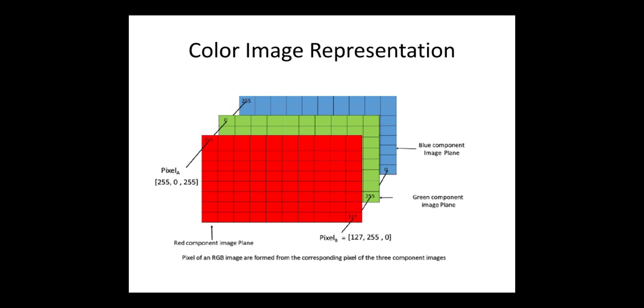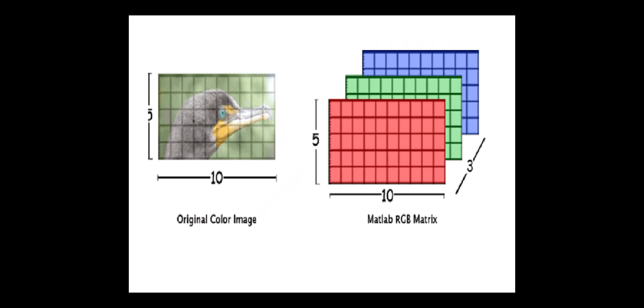Here you can see three different matrices. One matrix denotes the pixel values for red color, another matrix denotes the pixel values for green color, and the last matrix represents the pixel values for blue color. All these matrices are stacked over one another to represent the particular RGB image. So the pixels of an RGB image are formed from the corresponding pixels of these three component images. If you observe, we have one RGB image on the left side, and its matrix representation is shown on the